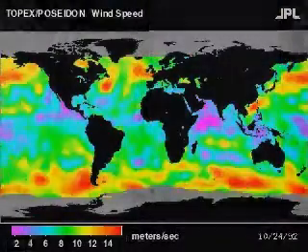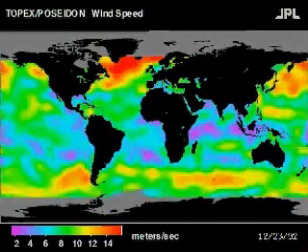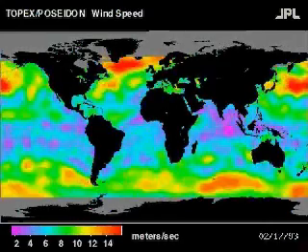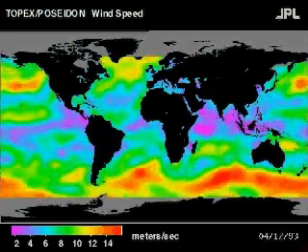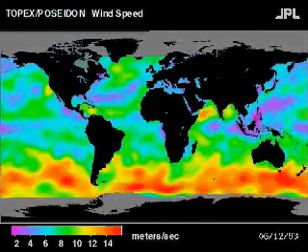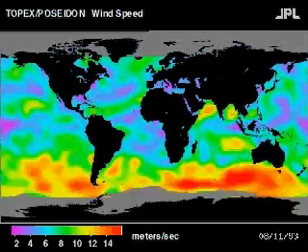High wind speeds are represented in red. The highest winds generally occur in southern oceans, where winds over 15 meters per second can be found. The strongest waves are also generally found in this region. The weakest winds, indicated by dark blue, are found in the tropical and subtropical areas of the Pacific, Atlantic, and Indian Oceans.